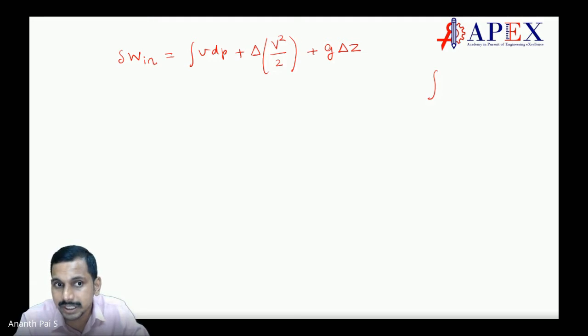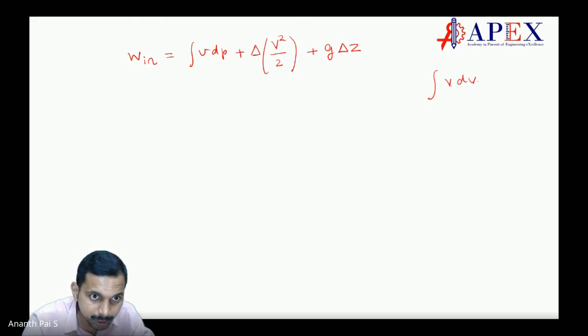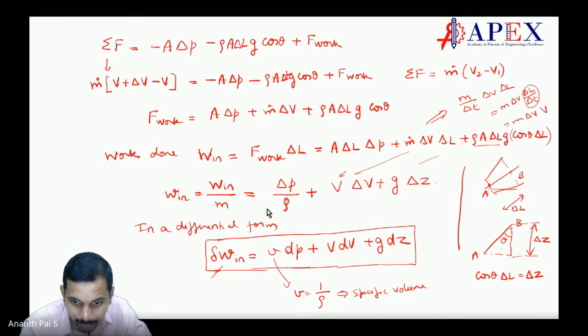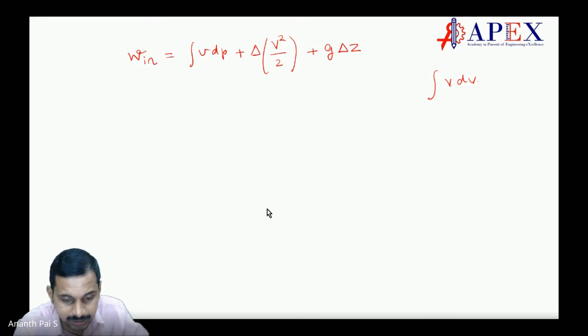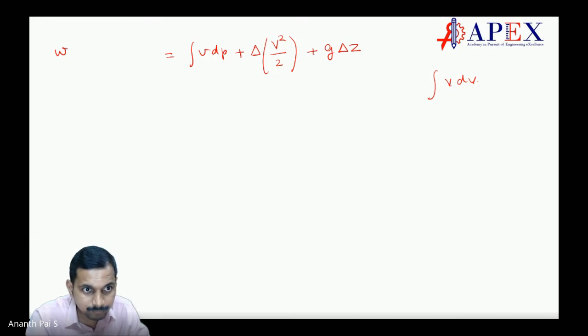What is the integration of VdV? This is small w in. I'll repeat again, this is delta w in. W in is equal to the integration of delta w in.